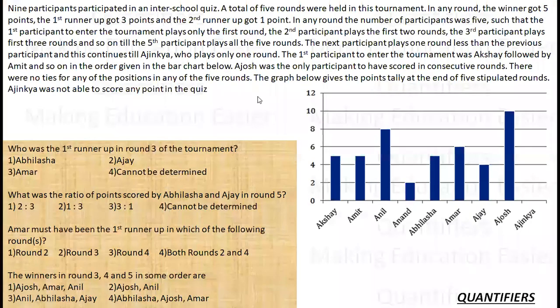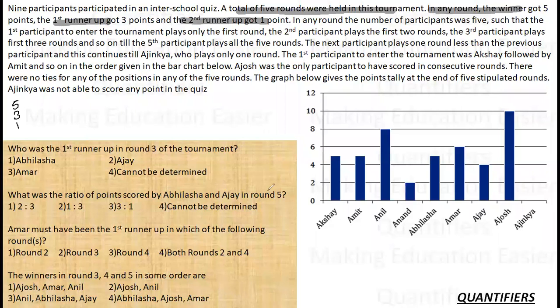Now, let's see what the set is all about. The set says there are 9 participants who participated in an inter-school quiz. A total of 5 rounds were held in the tournament. In any round, the winner got 5 points, first runner-up got 3 points, and the second runner-up got 1 point. So the points are 5, 3 and 1 in this order, right?